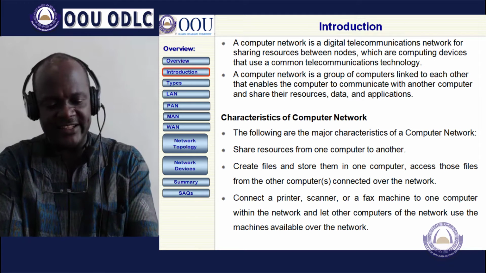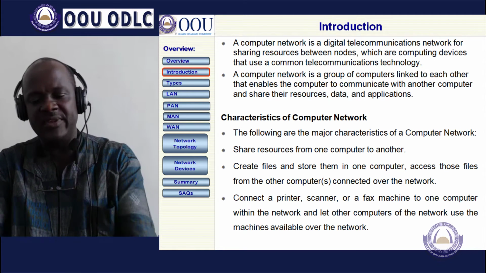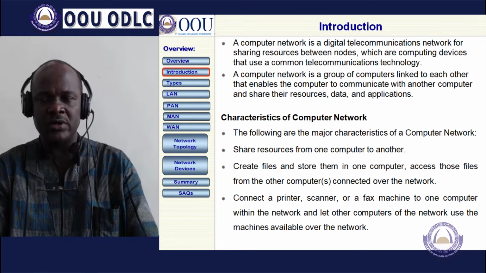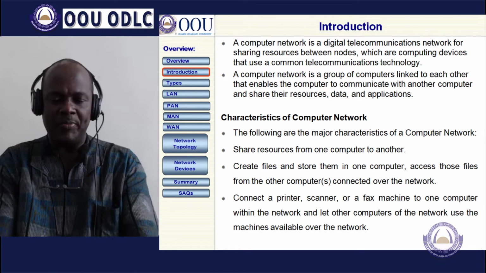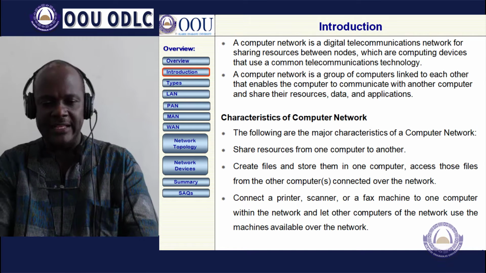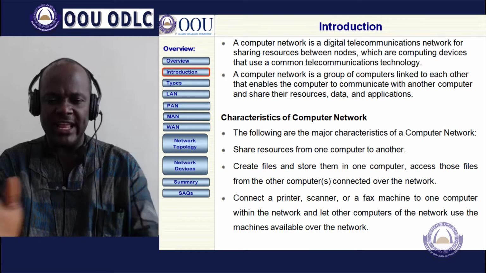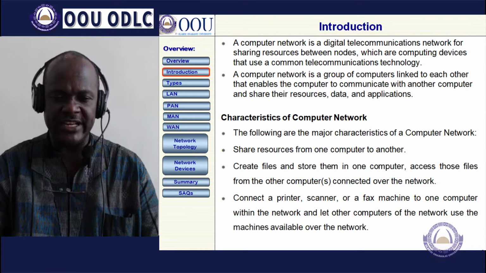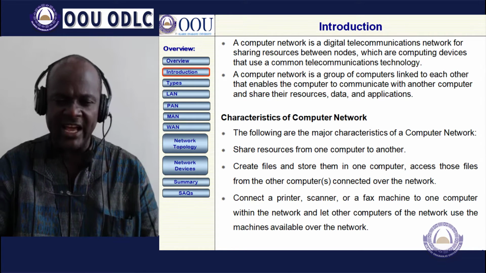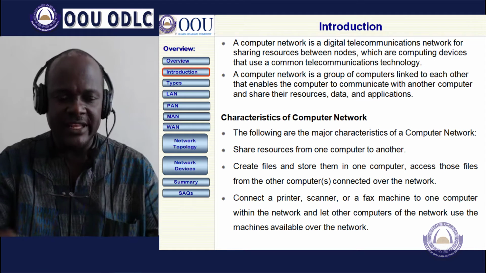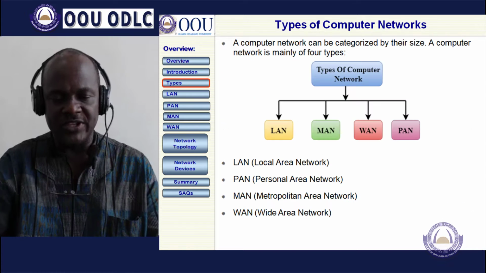One file created on one computer can be accessed by any other computer as long as it's in that network. Then there is the opportunity for hardware like a printer, scanner, or fax machine to connect to any other computer within that network and share these files as if they are working with the same computer.